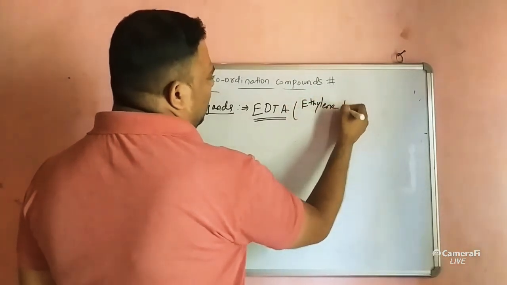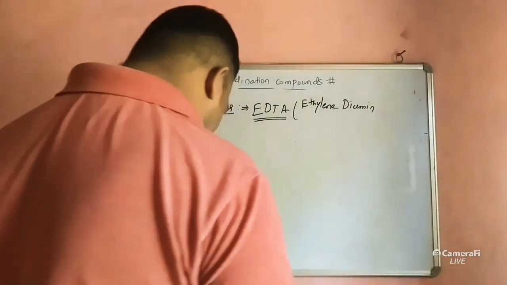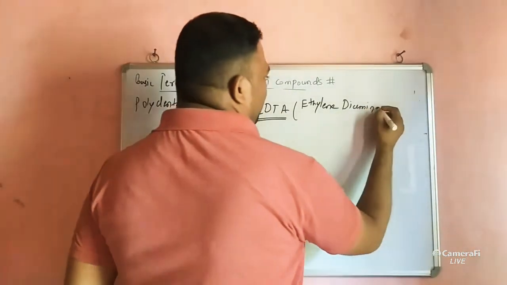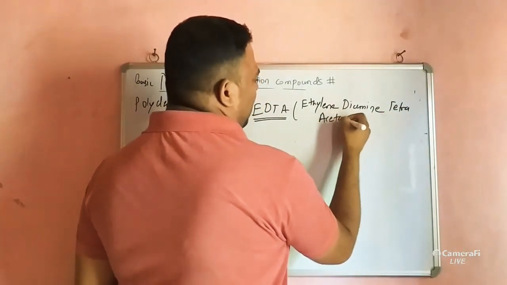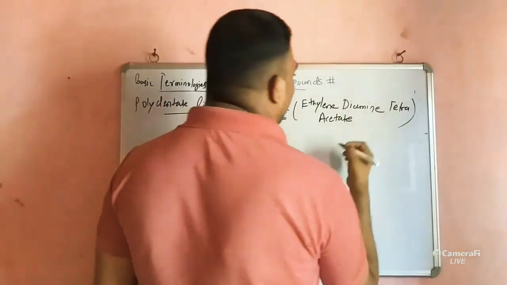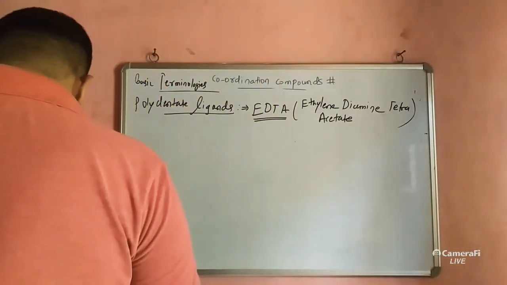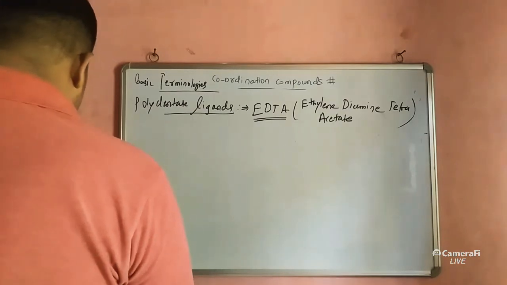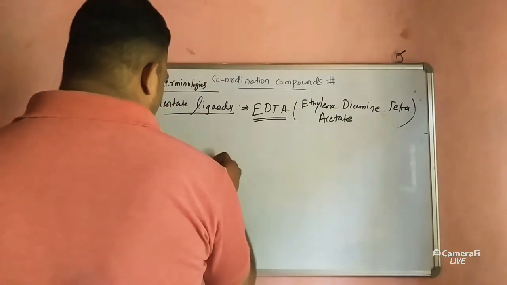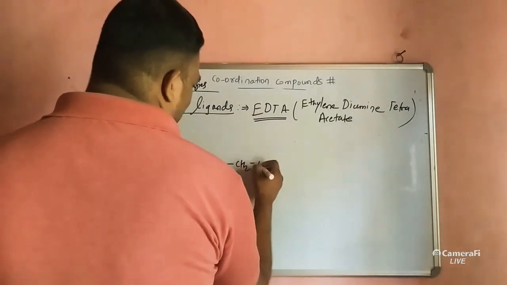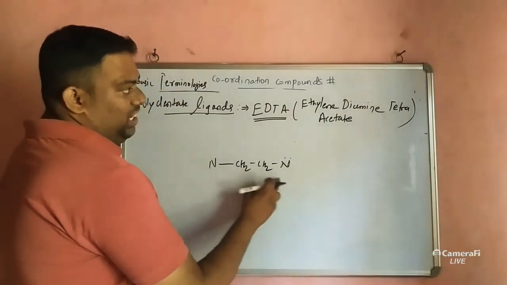Ethylene diamine tetra acetate. It is EDTA. So you can mention our structure here. See, your structure is like this: N-CH2 means ethylene diamine.